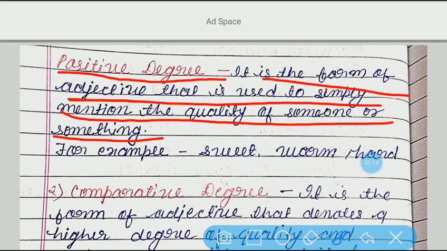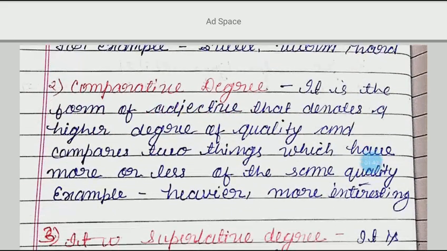Alright? For example, if I say Ram is tall, that means we are talking about the quality of Ram. So what is the positive degree here? Tall. Next example, the girl is beautiful. What is the quality here? Beautiful. So the word beautiful is reflecting the positive degree here. Now come to the comparative degree.